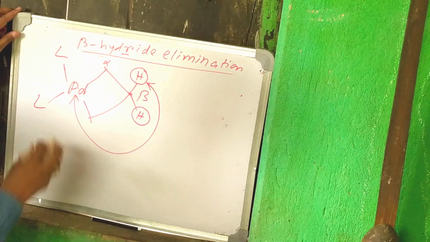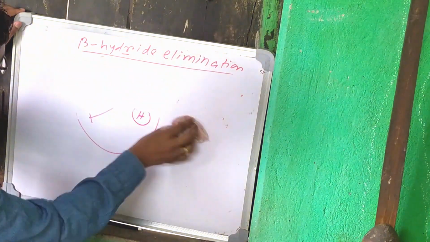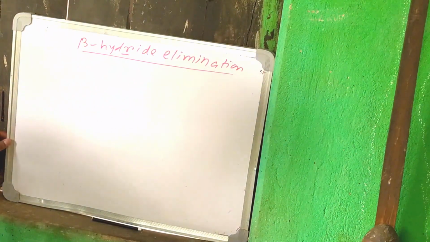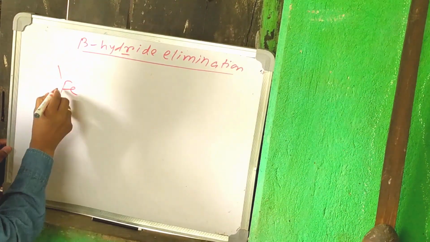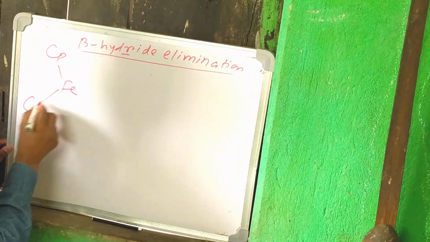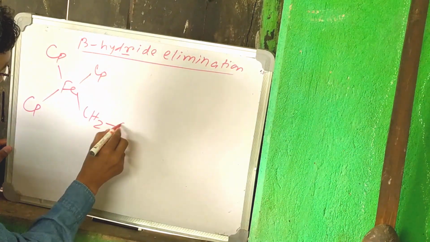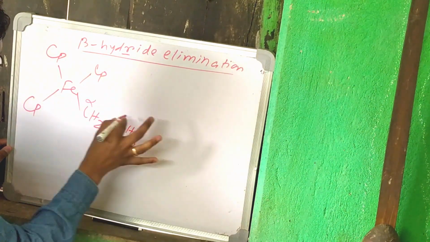and another condition is there to make the beta hydride elimination stop. That is, if we take this organometallic compound, Cp is there and CH2 and CH3, here alpha, here beta.